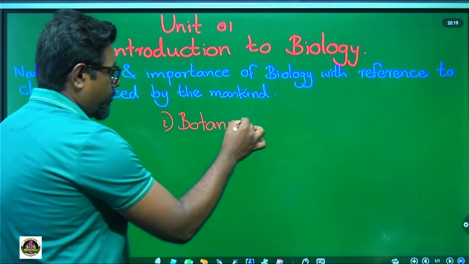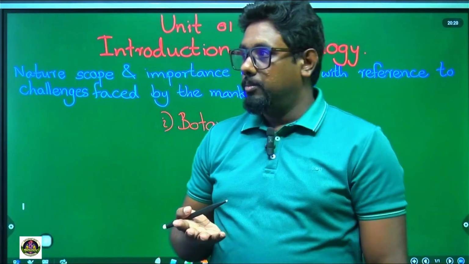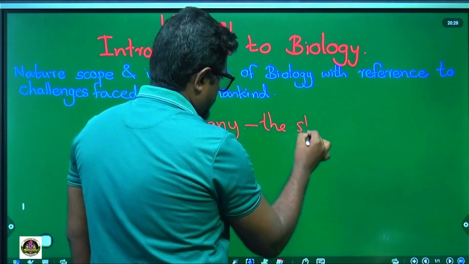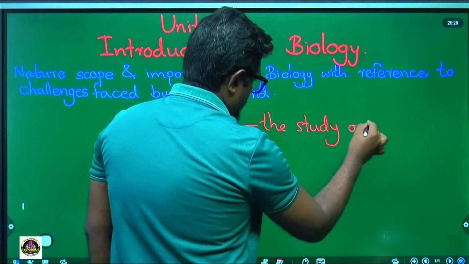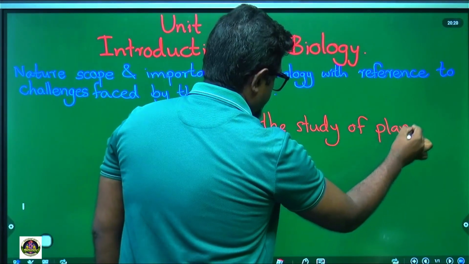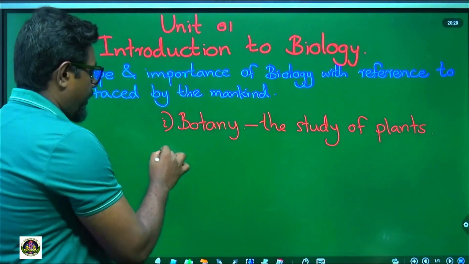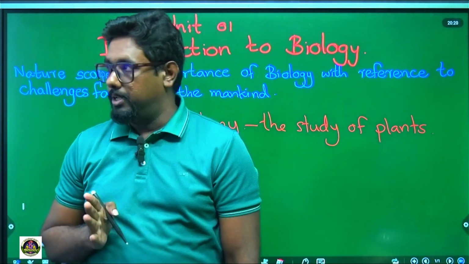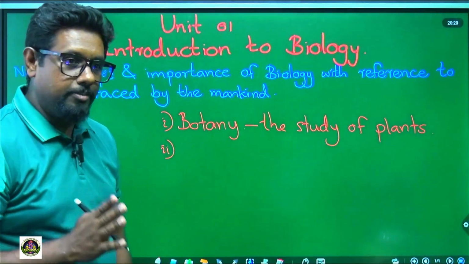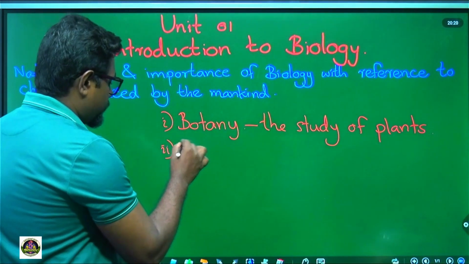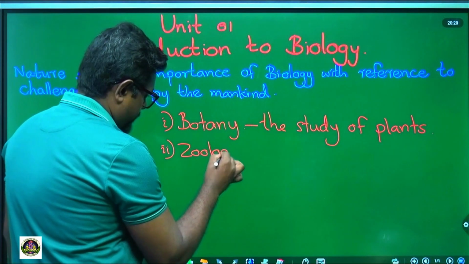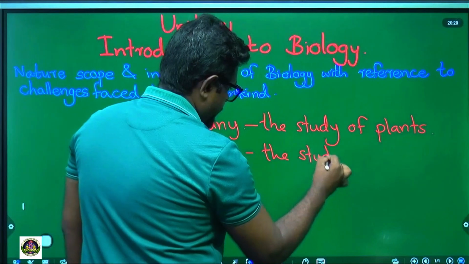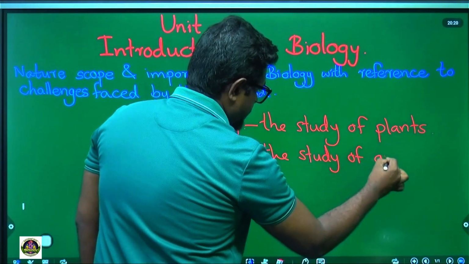What do you mean by botany? Botany is the study of plants. And second, we are going to learn about animals, so that is called zoology, the study of animals.